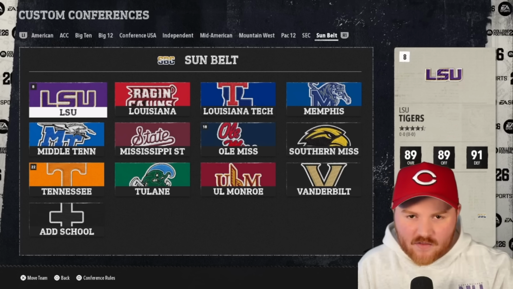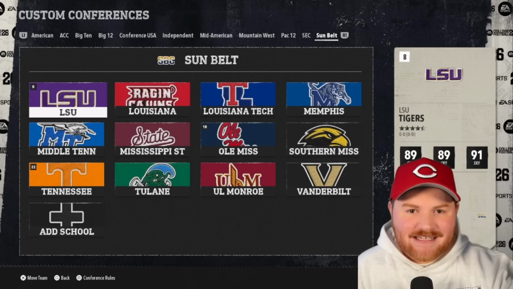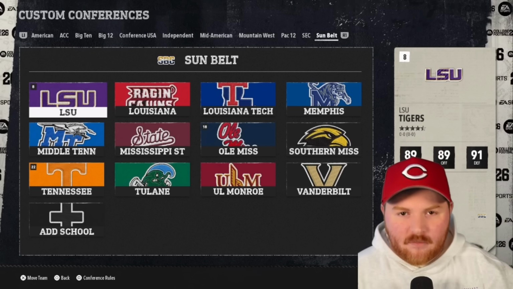Those are all the teams and all the conferences. Let's sim for 3 seasons and see who's the best conference and who emerges as the best team.